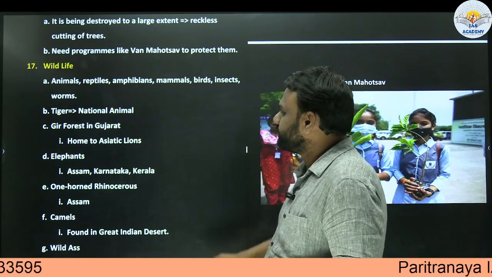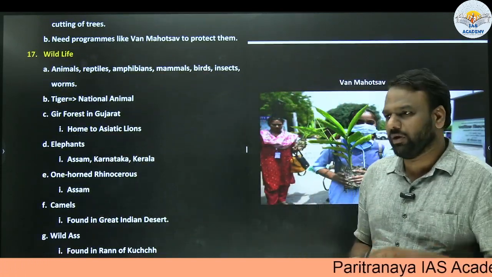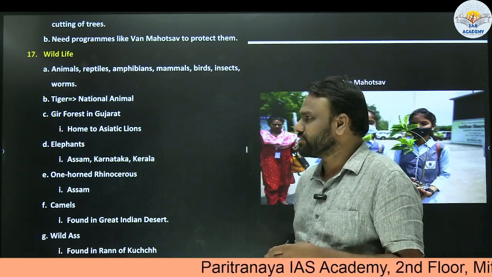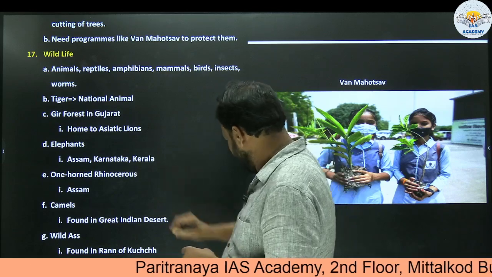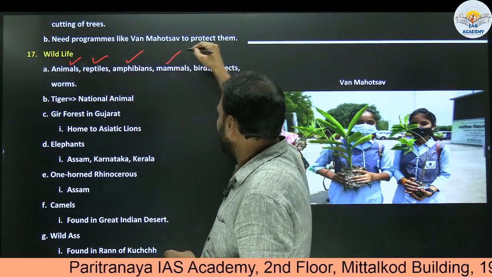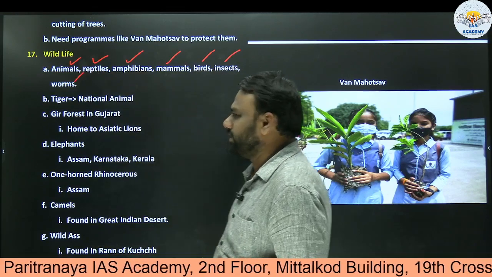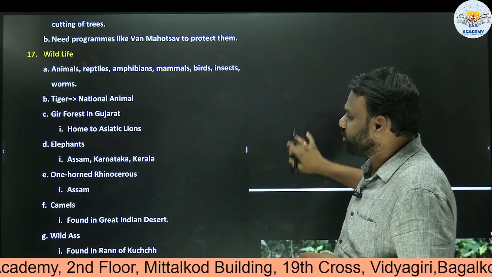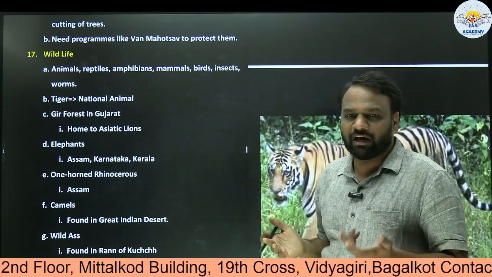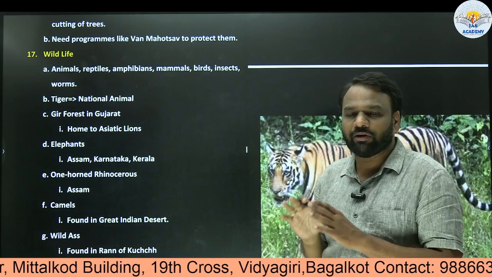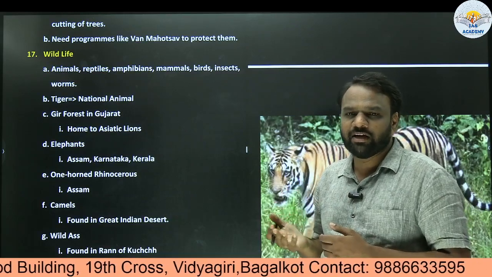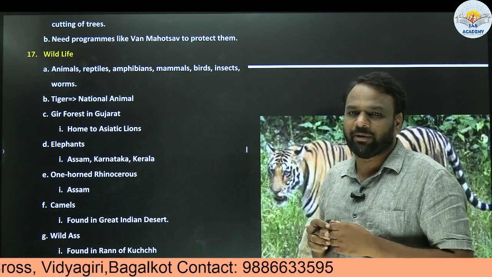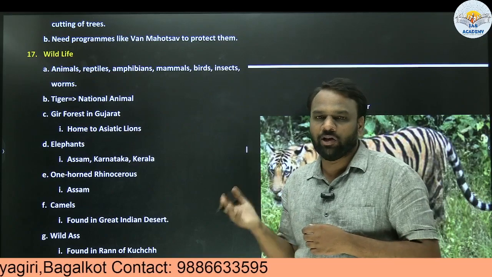Next, wildlife. When we say wildlife, we will not be referring only to animals or birds. We will also be referring to vegetation as well. So when we say wildlife, it may be animals, reptiles, amphibians, mammals, birds, insects, worms, anything. Next, few of the animals which appear, we should be aware of them. For example, tiger and lion we are aware of, but there are a few other animals which appear in the book but we have never seen them. So rather than just memorizing, I would urge you to go through the images, so that whenever you come across a word, you can connect it with an image, and that will help you to retain the content for a very long period of time.